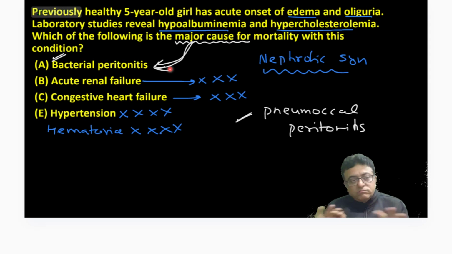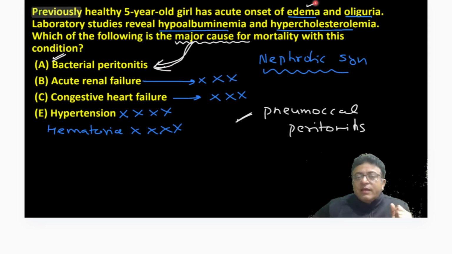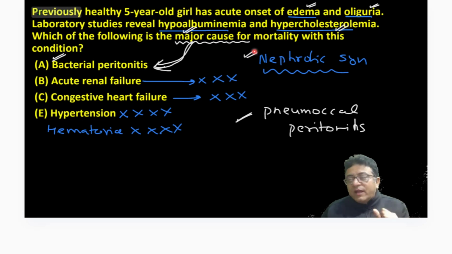Yes, it is the history of nephrotic syndrome. Why is it nephrotic syndrome? Edema, oliguria, hypoalbuminemia, hypercholesteremia. So which of the following is the major cause of mortality with this condition? Which condition? Nephrotic syndrome? It is bacterial peritonitis.